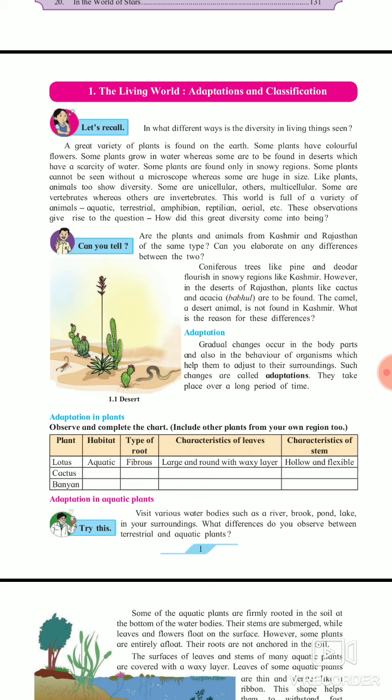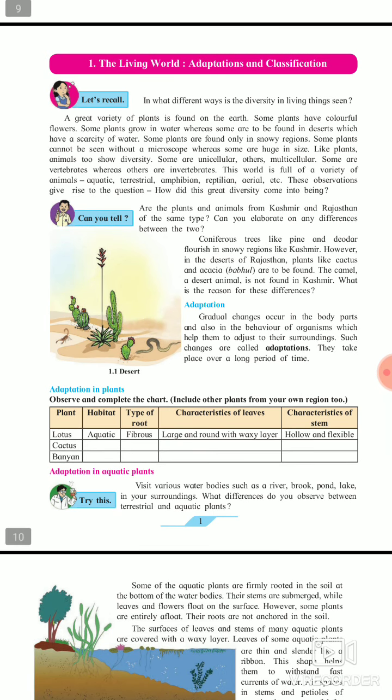Some are unicellular animals, some are multicellular. Some animals are vegetarian, some are non-vegetarian, which means some eat fleshy meat and some eat only green vegetables. This world is full of a variety of animals, which are divided into aquatic animals, terrestrial animals, amphibians, reptiles and aerial animals. Aquatic means which lives in water, terrestrial means which lives on land, amphibians means which lives in both water and land, reptilian means like a snake or chameleon, and aerial means birds, etc.